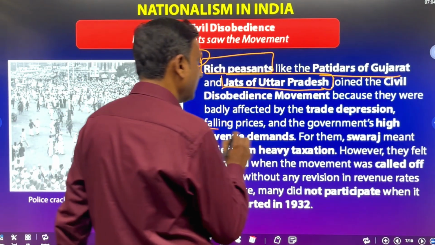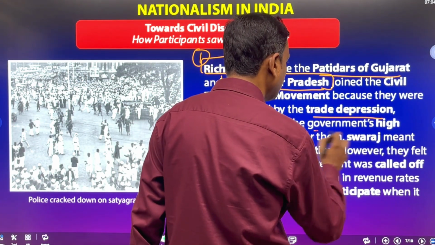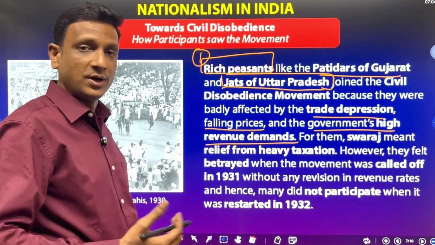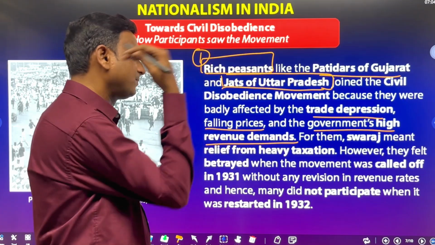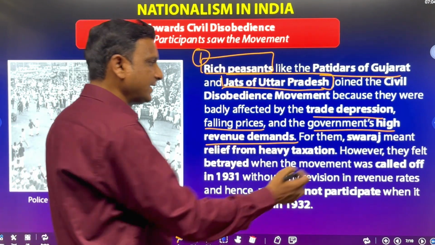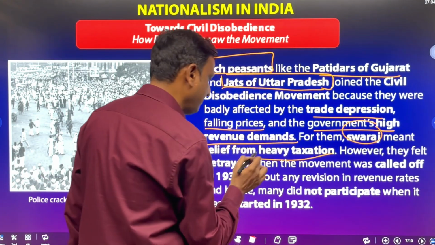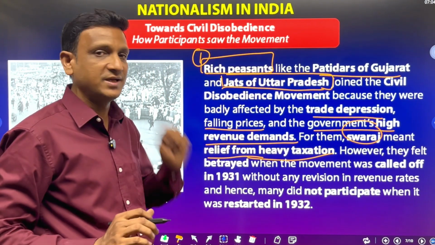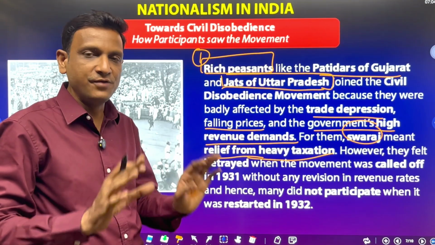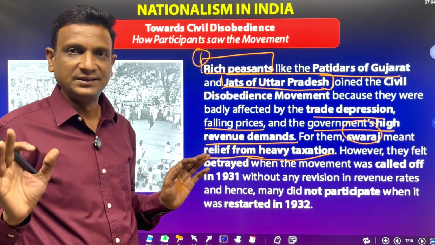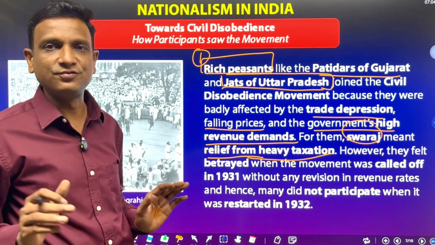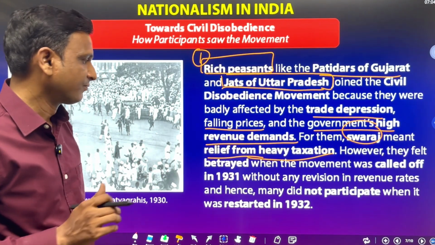The reasons are trade depression, falling prices and the government's high revenue demands. The British government was demanding high revenue, high taxes from these rich peasants. So for them, Swaraj meant relief from heavy taxation. What is the meaning of Swaraj for the rich peasants? We will get relief from the heavy taxes. Our taxes will be reduced, so by that we get more profits. That is the idea of Swaraj for the rich peasants.